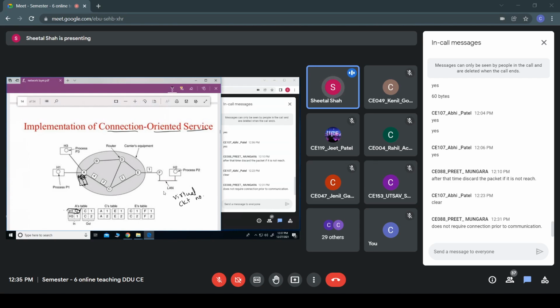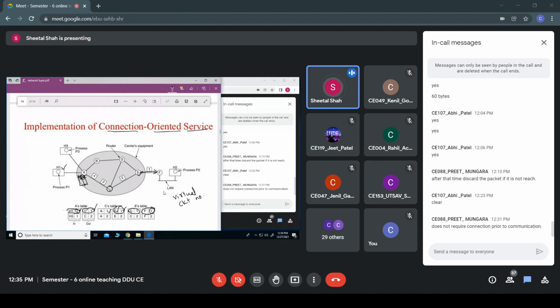So a path has been established. You can see that 1, 2, 3, 4, all of them follow the same path, and the resources would be allocated, and for each of them a virtual circuit number, or you can say virtual circuit identifier, is provided.